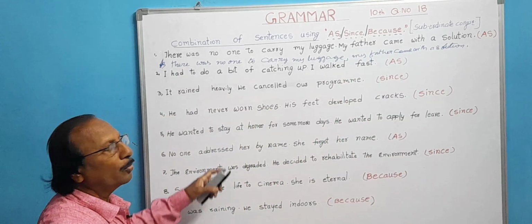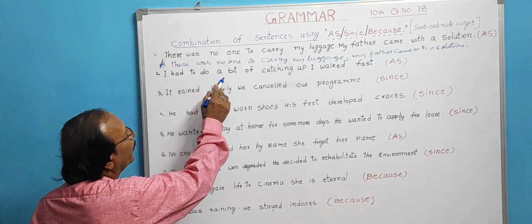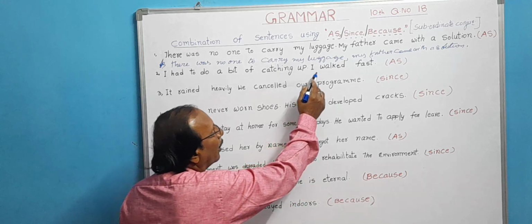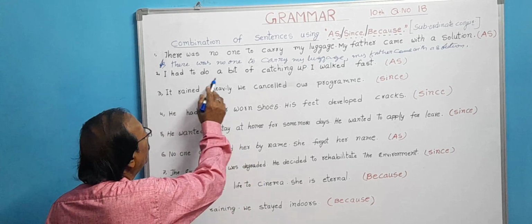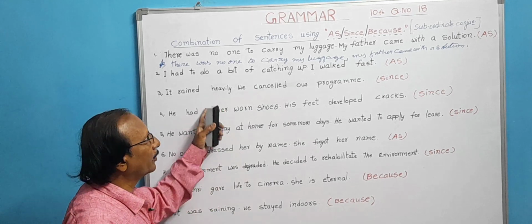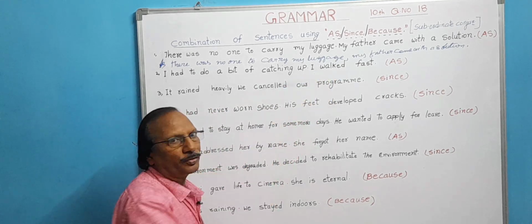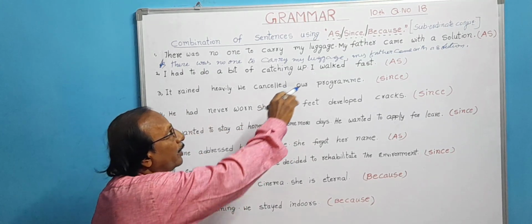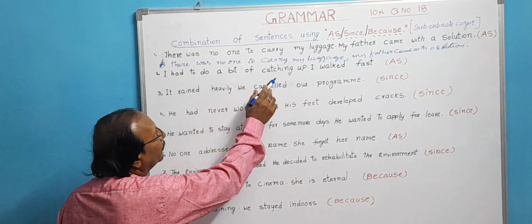In the same way, we have to do the remaining sentences. I had to do a bit of catching up. I walked fast. What is the reason here? I had to do a bit of catching up. That is the reason. And what is the result? I walked fast. As he had to catch up fast to his father, he had to walk fast. So, I had to do a bit of catching up is reason.